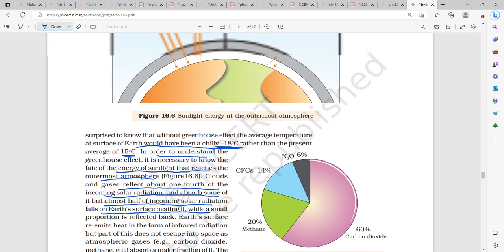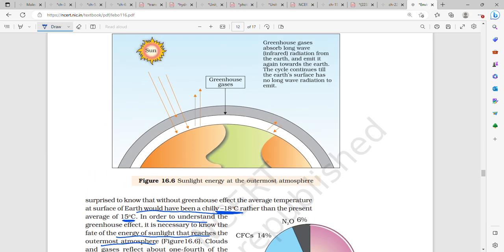This is the sun. The greenhouse gases absorb long wave infrared radiation from the earth and emit it again towards the Earth.